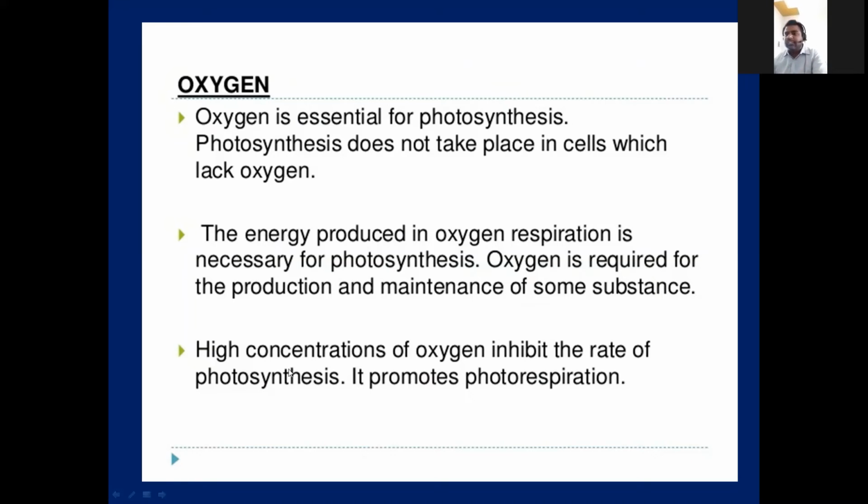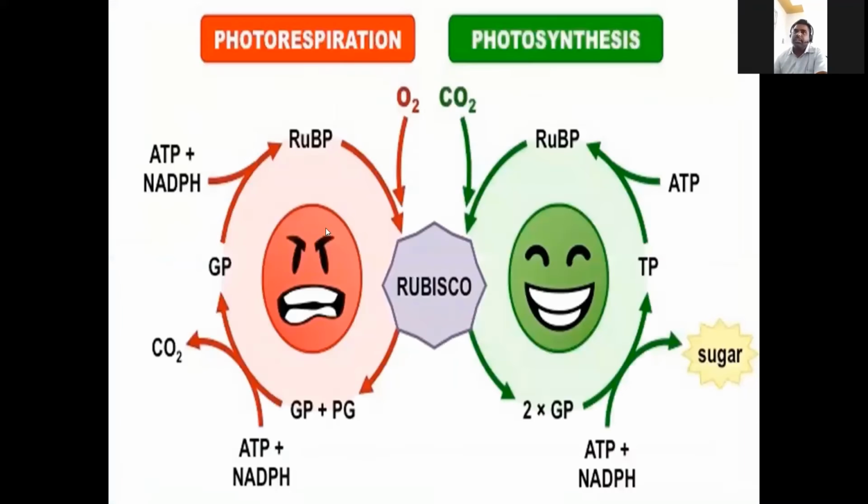Why? Because in C3 plants, you already learned that when the oxygen percentage is more than 21%, the RuBP receives oxygen and will do an oxidative process and start photorespiration, which is very lossy to the plant.